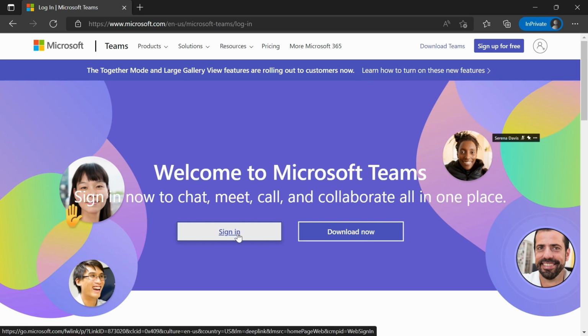When I click sign in, it will prompt you to use your Microsoft 365 credentials. So what you're already using for Outlook and every other Microsoft program, you will be able to seamlessly sign in across that platform.